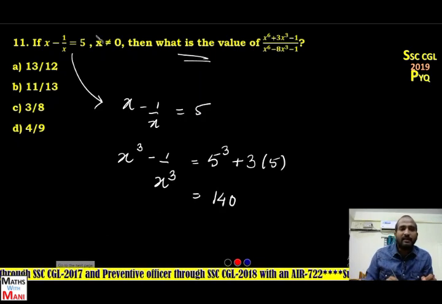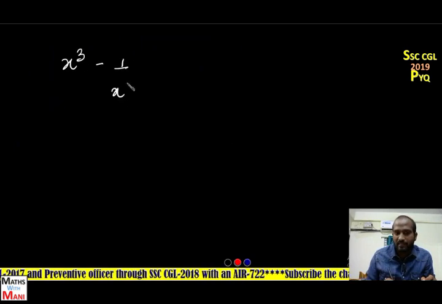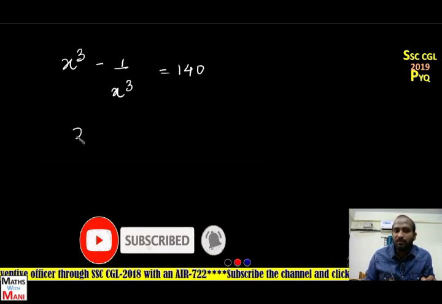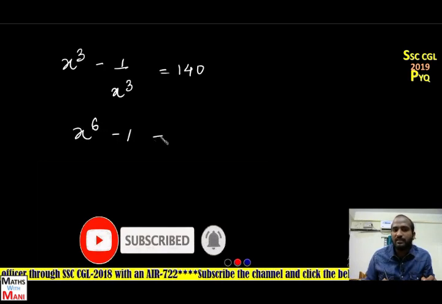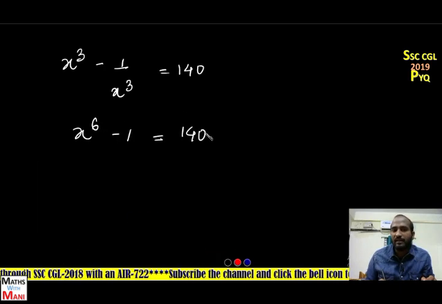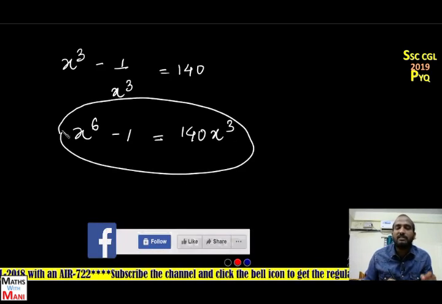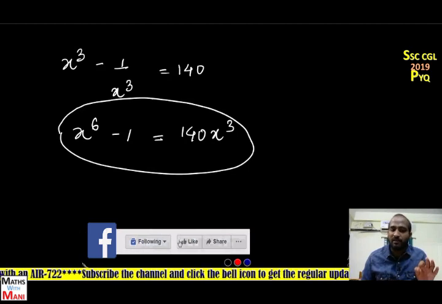Tell me one thing, x cube minus 1 by x cube is equal to 140. Take LCM, x cube into x cube, x power 6 minus 1 is equal to how much? 140 x cube. That means the value of x to the power of 6 minus 1 is 140 x cube.